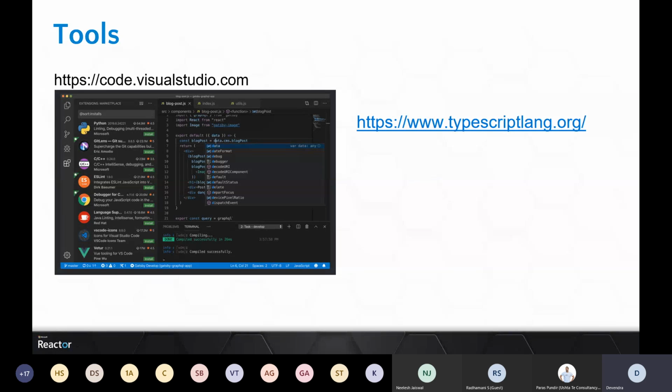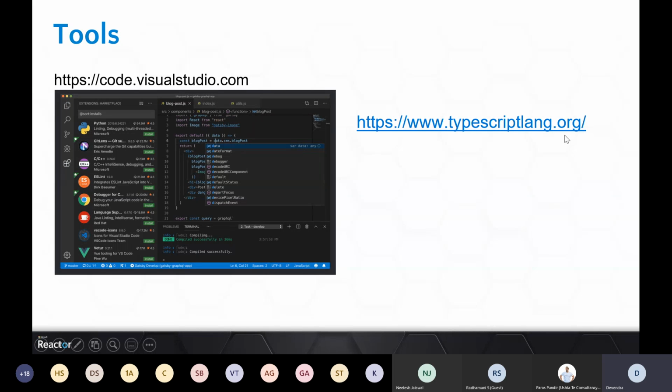So in this hands-on, I will be using Visual Studio Code. This is a free tool by Microsoft. It's open source and free, and you can install it on any OS, at least on Mac, Linux, and Windows. If you are using some other OS, I'm not sure, but on these three famous OSes you can use Visual Studio Code. You just have to add a few extensions which you will require for web development. You can find all those details on the site. I'm not going to show how to install it, but I'm going to use it and show how it helps.